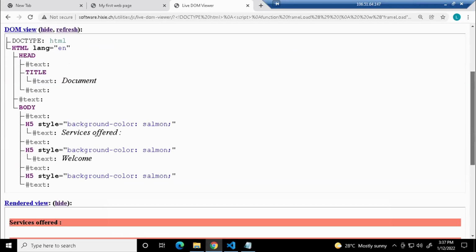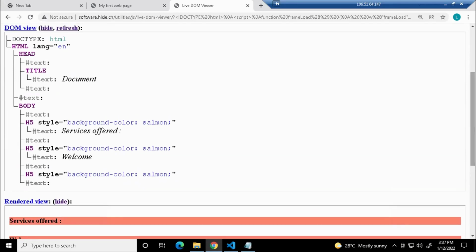Okay, see here, this is my DOM, right? So when the user is giving some input and it is processed, I want to add that username to this text. You can do that through JavaScript. You don't need to worry how it is done. Leave that part. You're going to update this particular node, so this particular H5 tag alone, you're going to change.